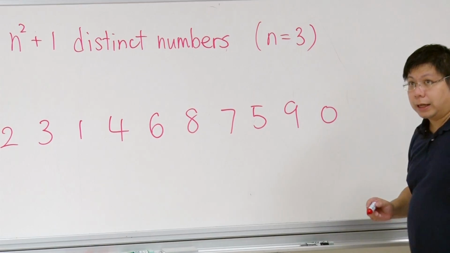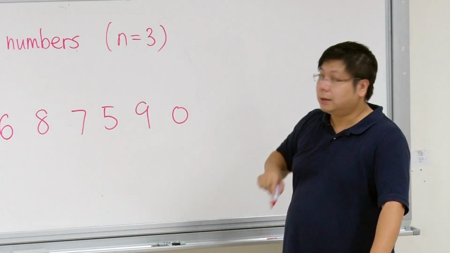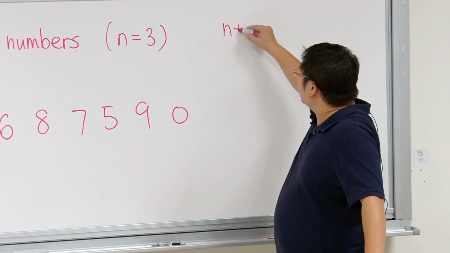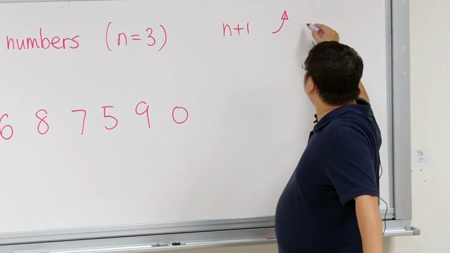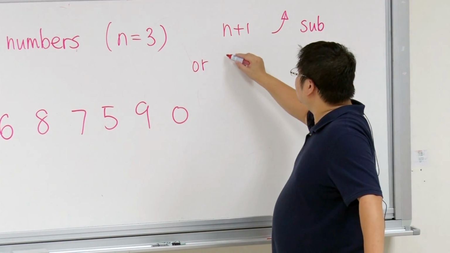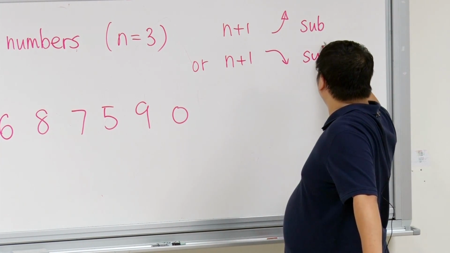Then we want to show that no matter how you write down these n squared plus 1 numbers, you will find a length n plus 1 increasing subsequence, or you will find a length n plus 1 decreasing subsequence.